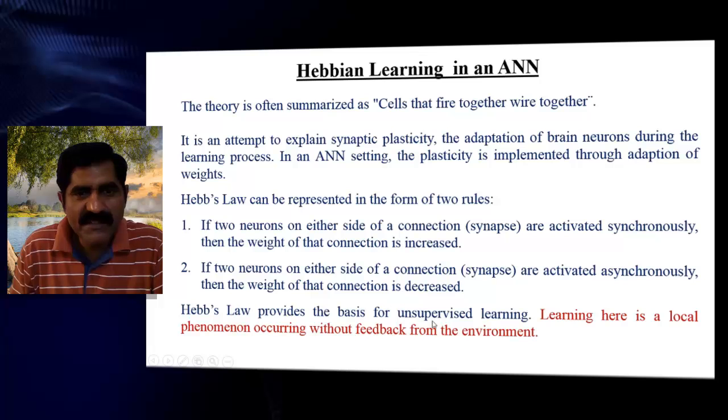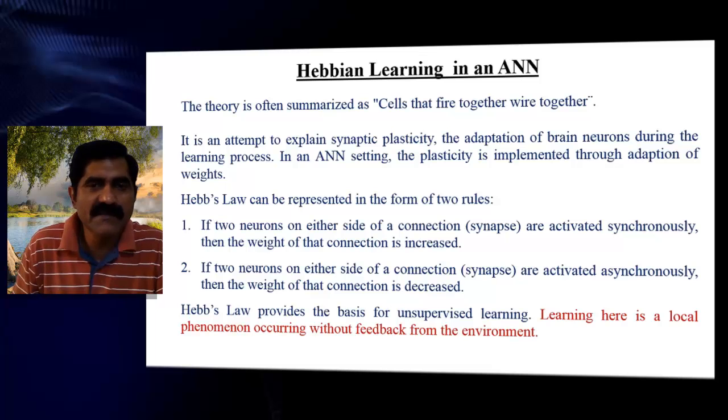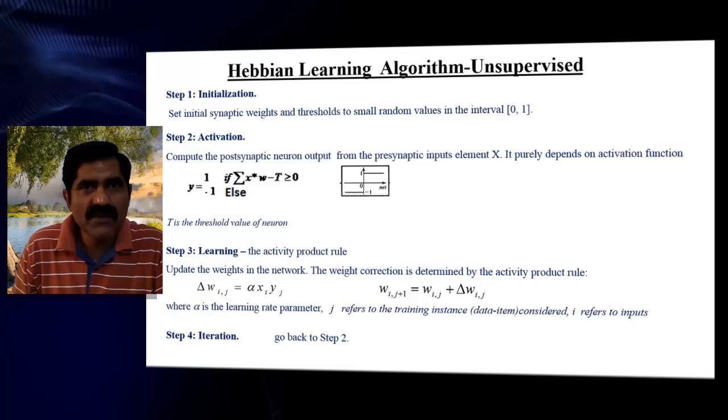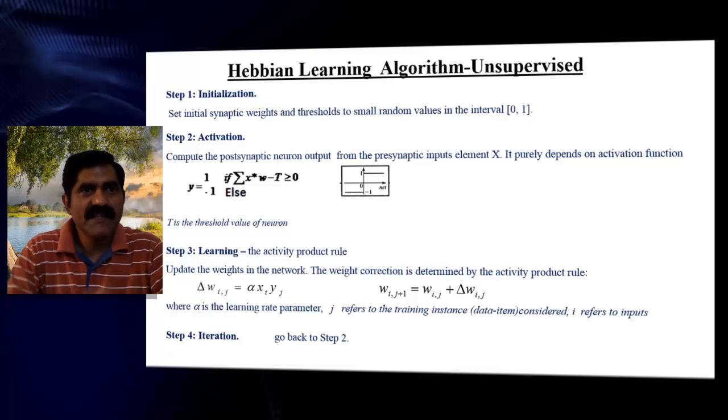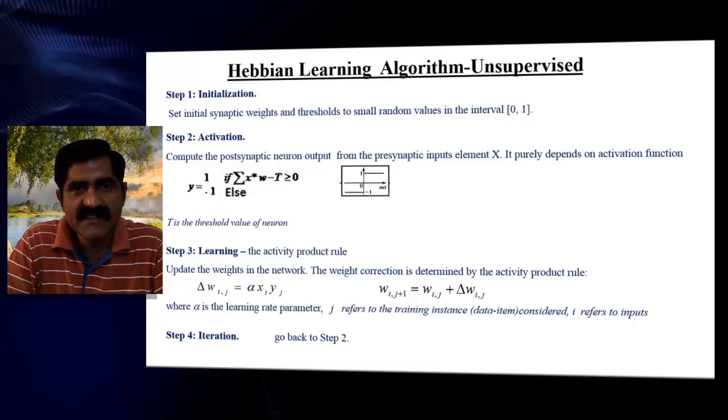So Hebb's law provides the basis for unsupervised learning. Learning here is a local phenomenon occurring without feedback from the environment. We are not taking any feedback from the environment. So if you see the algorithm, you can easily understand. Basically, we set initial weights and threshold to random values in the interval of 0 to 1. That's the general way we consider.